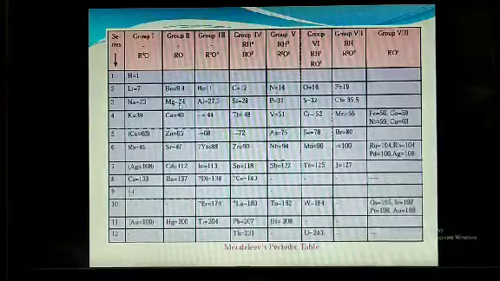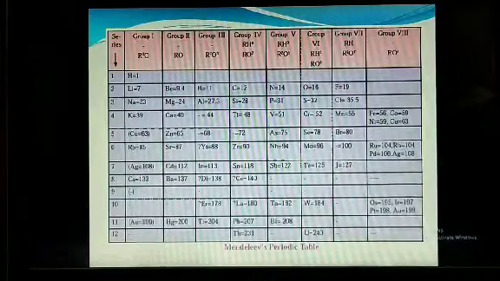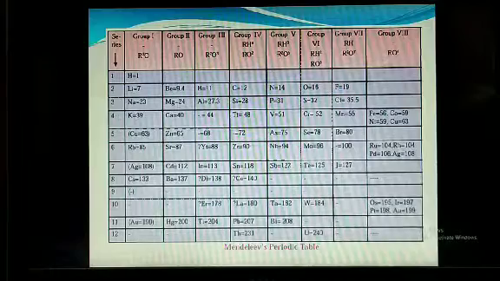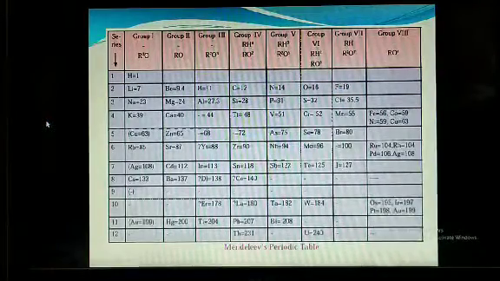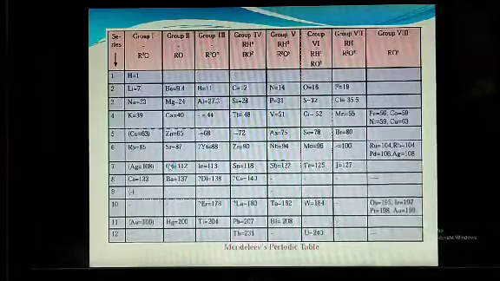Then simultaneously Mendeleev kept vacant places in the periodic table. Those elements were not yet discovered, and he predicted them.